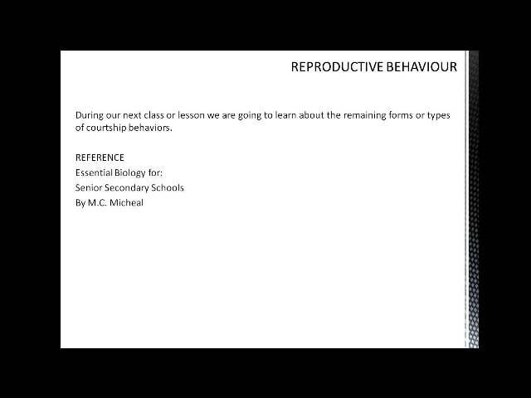We have also learned under territoriality that it is the male's responsibility to provide space, in other words, shelter for the female. And this same male animal provides food, security for the female.